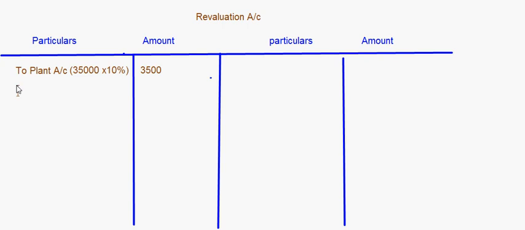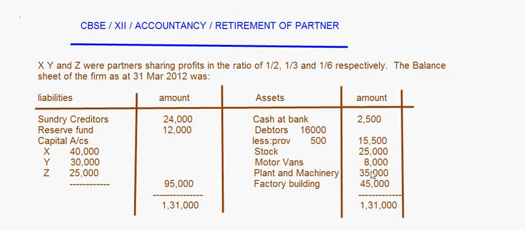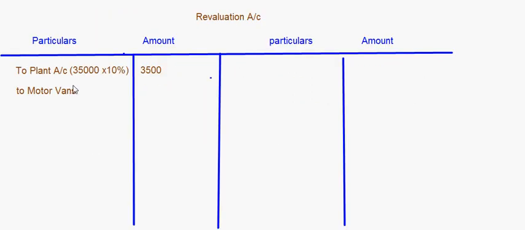Next is to motor vans. The amount given in the initial balance sheet is 8,000 rupees and it is to be depreciated by 15%, right?